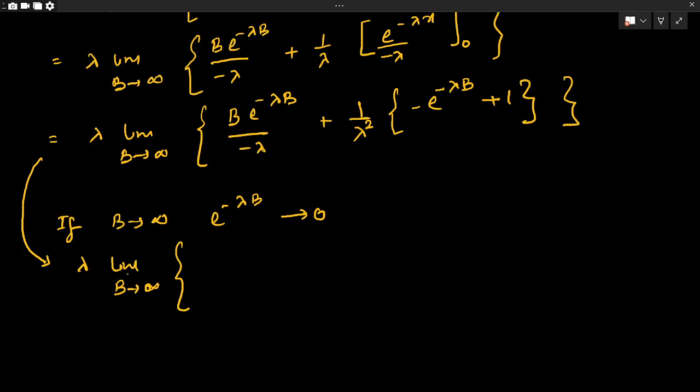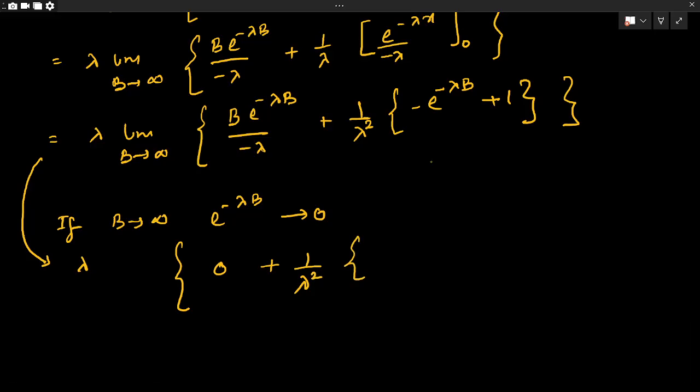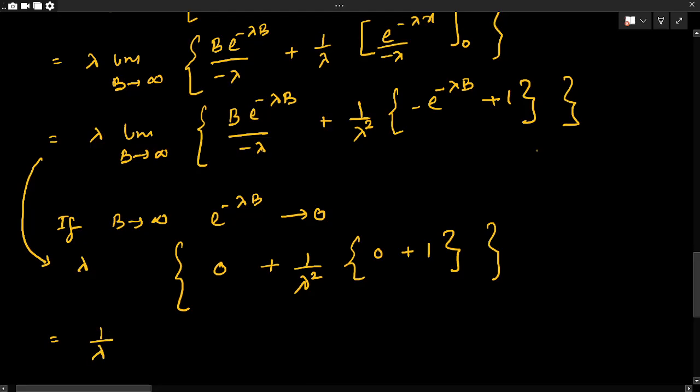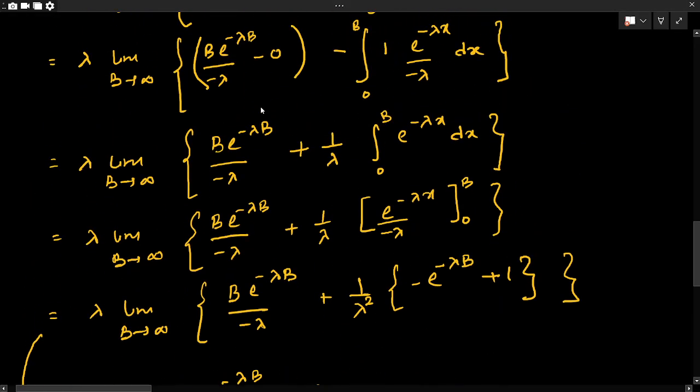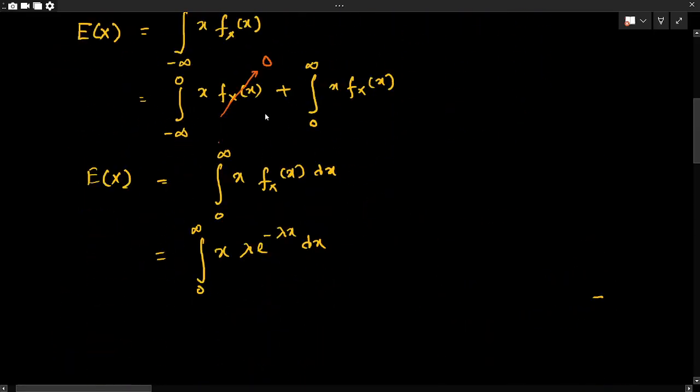So we can write this limit as 0 plus 1 by lambda square. By the same logic, this limiting value will be 0 plus 1. So ultimately, after simplification, I will get the value to be 1 by lambda. So this is the expectation of the given distribution.